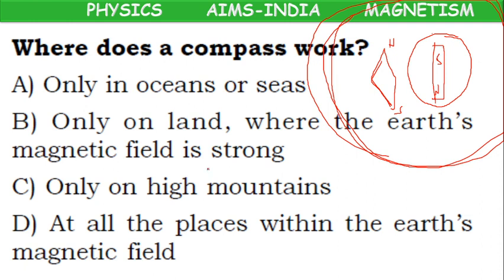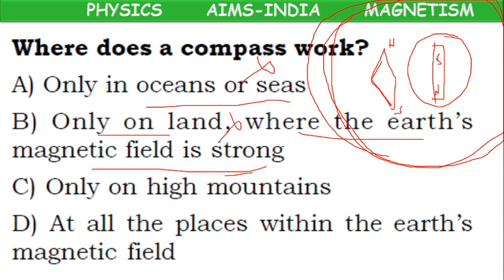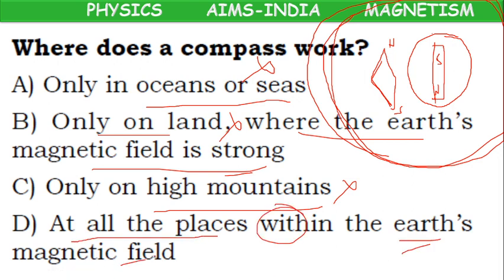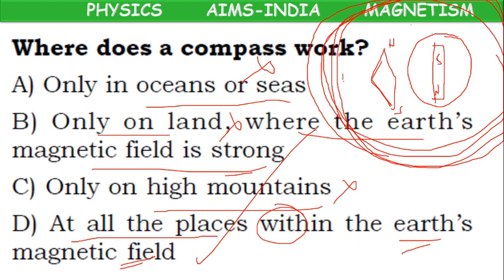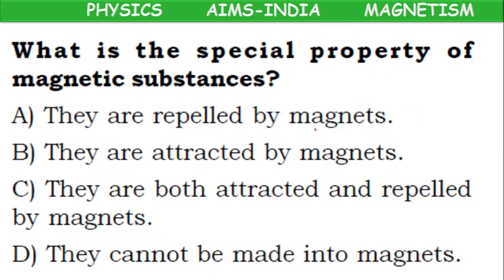So where will it work? Only in oceans and seas, wrong. Only on land where the earth's magnetic field is strong, wrong, because while going in a sea also, we can make use of a compass for finding directions. Only on high mountains, wrong. So what is correct? At all places within the earth's magnetic field. In all the places where the earth's magnetic field works, the compass will work. So option D is the correct answer.